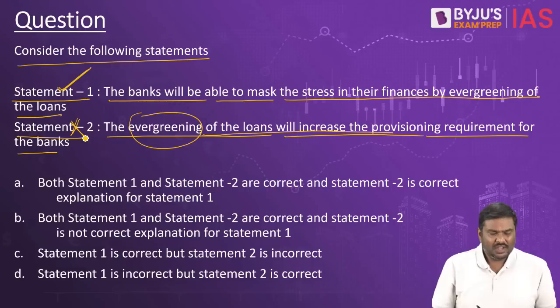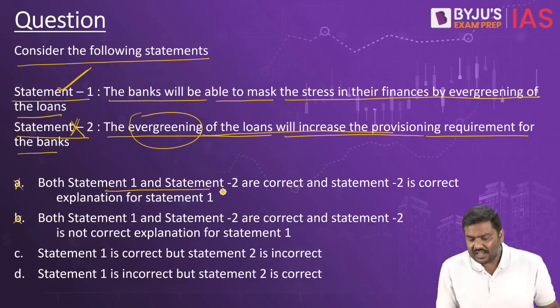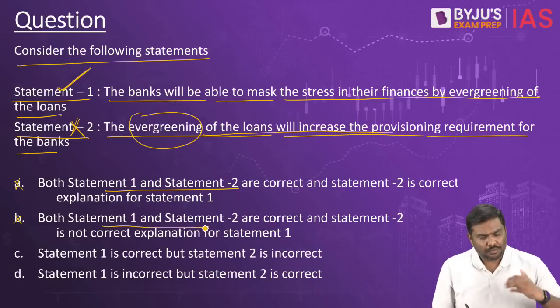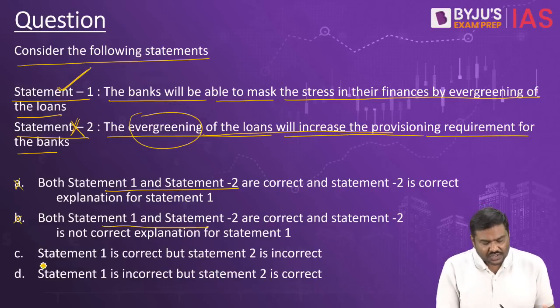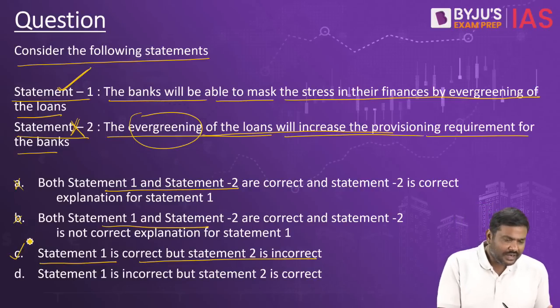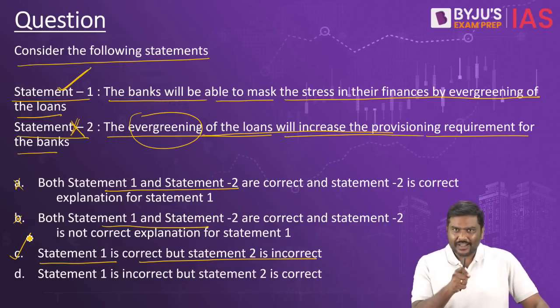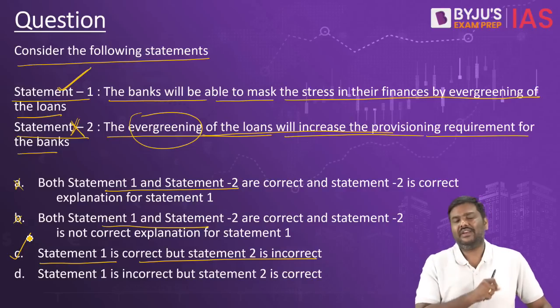In this statement it says evergreening will increase the provisioning requirement. Statement 2 is wrong. So obviously option A and option B you cannot use, because they say both the statements are correct. So both A and B are wrong. Statement 1 is correct, but statement 2 is incorrect. The right option for the question will be option C here. And so these are certain very important points regarding the concept of evergreening.